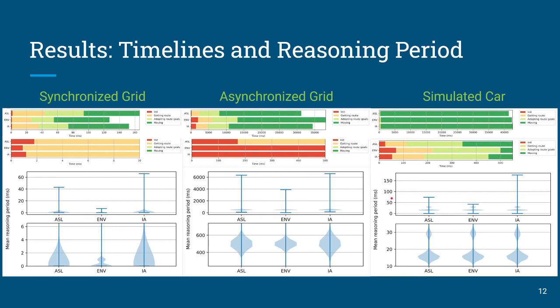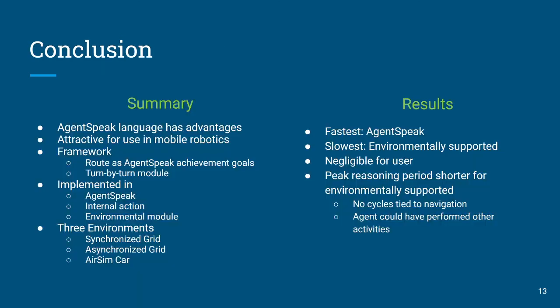Now, why is that? It's really quite simple. The internal action took the longest amount of time in a reasoning cycle to perform the navigation solution, followed by the agent speak, which went a little bit faster. But the reasoning system for the environmentally supported agent didn't need to wait. It was able to continue reasoning about other things, perhaps, while some sort of module out in the environment was cranking and dealing with generating a navigation route and navigation solution. And so that agent could have done something else in the meantime. In our case, it didn't, but if that's something that's valuable to you as someone developing an agent, that could be a feature that's really interesting for you.